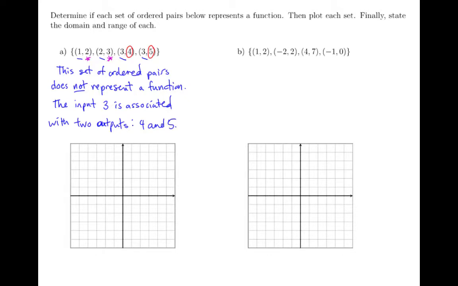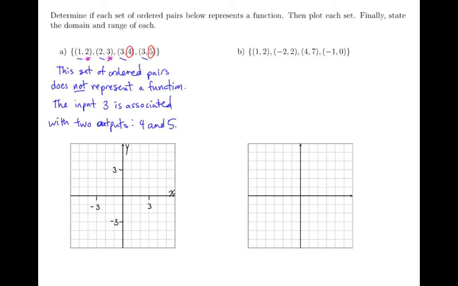Now, let's plot these ordered pairs just to get a visual of what this looks like. So I'll come to my rectangular coordinate system here, and I'm going to label these axes with x and y. I'm not explicitly given this, but these are the defaults for ordered pairs if I'm not given the variables. So from here, I'm going to scale these axes, and I have a 6 by 6 grid, so I'll have it go from -6 to 6. So I'll just mark off the third tick mark with a 3 on the x-axis, the third tick mark with a 3 on the y-axis, and then I'll do the same. Then I'll mark off -3 on the x-axis and -3 on the y-axis.